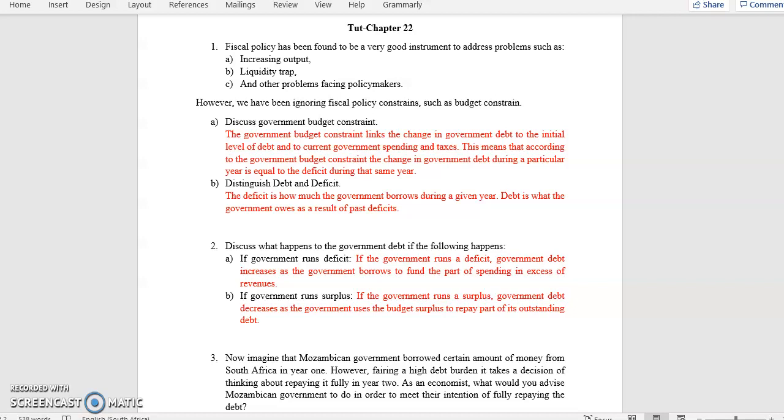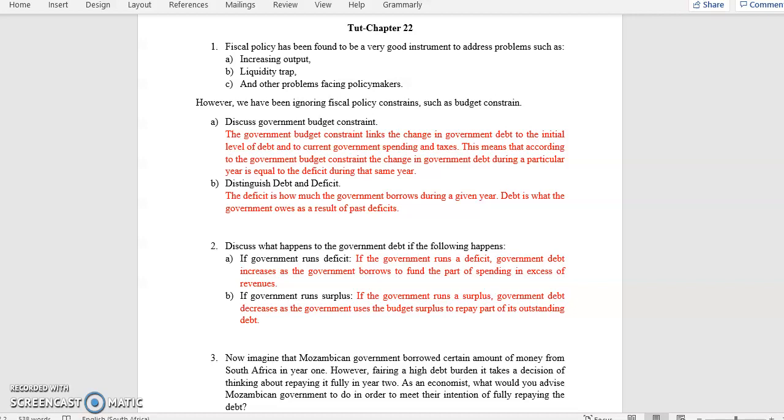Okay. Question 2. Discuss what happens to government debt if the following happens. A. What will happen to government debt if the government runs a deficit? And B. What will happen to government debt if the government runs a surplus? According to the definitions we've just given above, when a government runs a deficit, that means a government is borrowing, right?